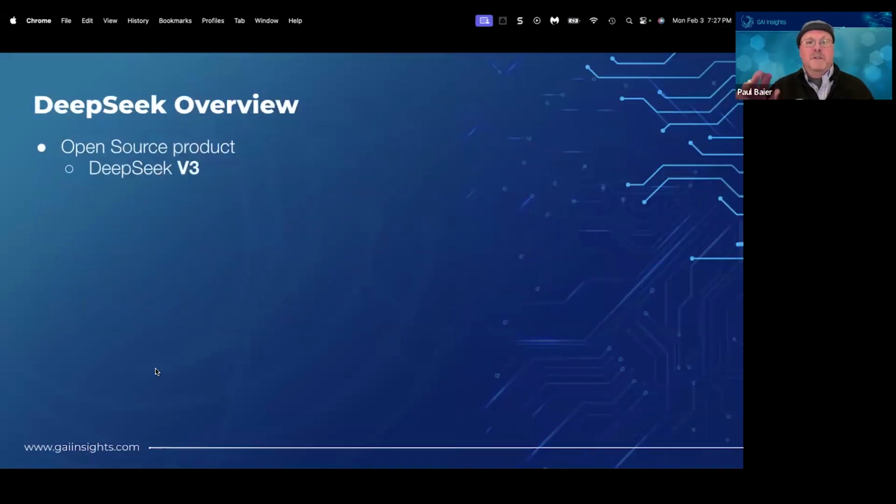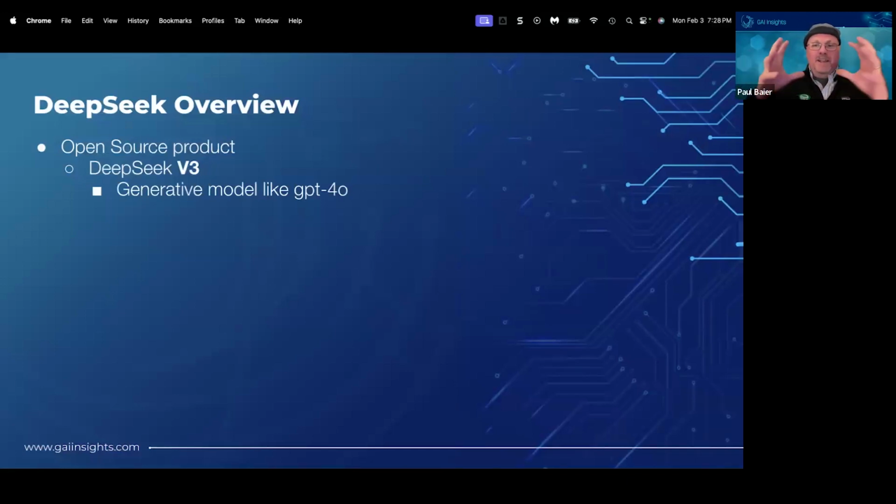People, the basics here. So this is an open source product. This is much more open source than others. There's actually two models. One is DeepSeek V3, and this is the more, almost call it traditional, take a whole bunch of data, guess the next word based on the prompt. And V3 is very much like GPT-4 from OpenAI. It was released in December. So that's V3.